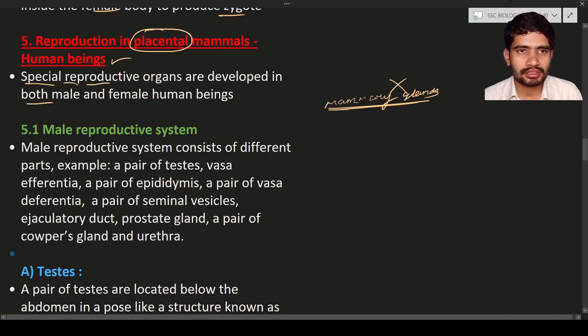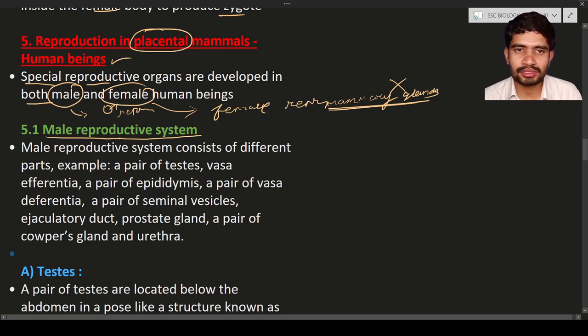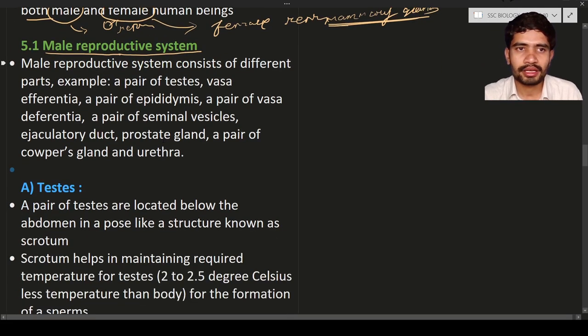Males have the male reproductive system. Female human beings have the female reproductive system. So this is about male and female reproductive systems. Now we will discuss how the male reproductive system looks like, and what the different parts of the male reproductive system are. The male reproductive system consists of different parts.